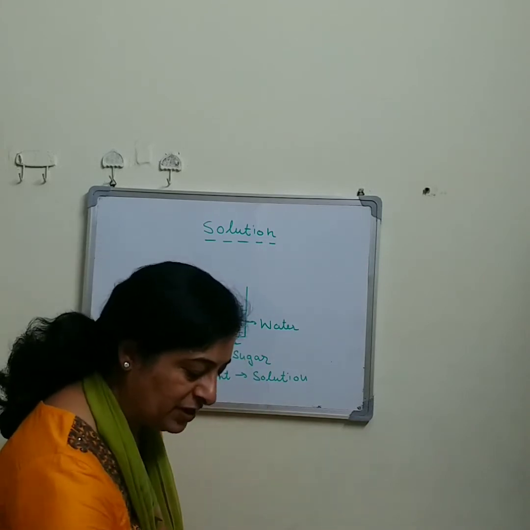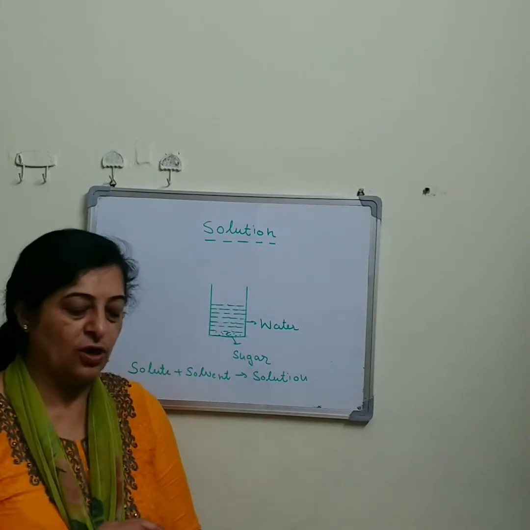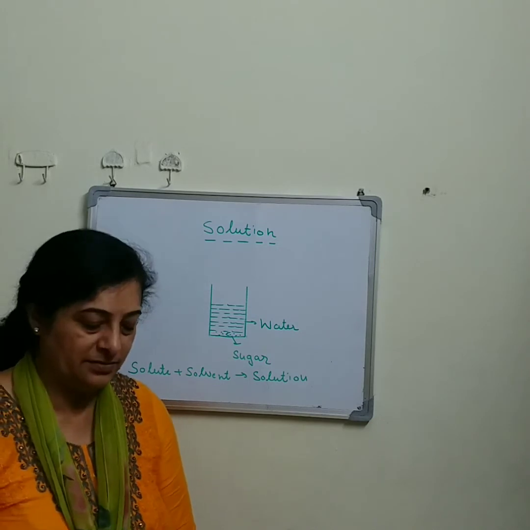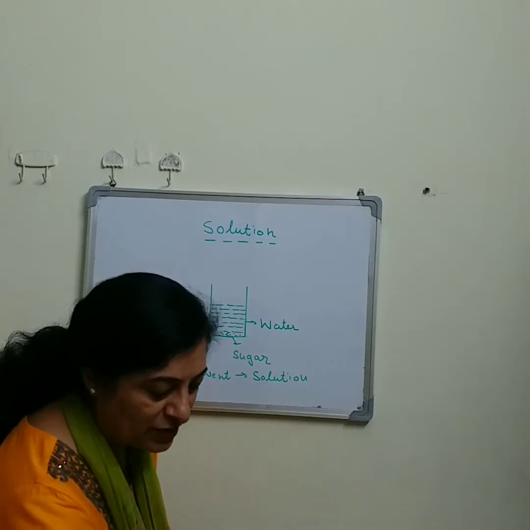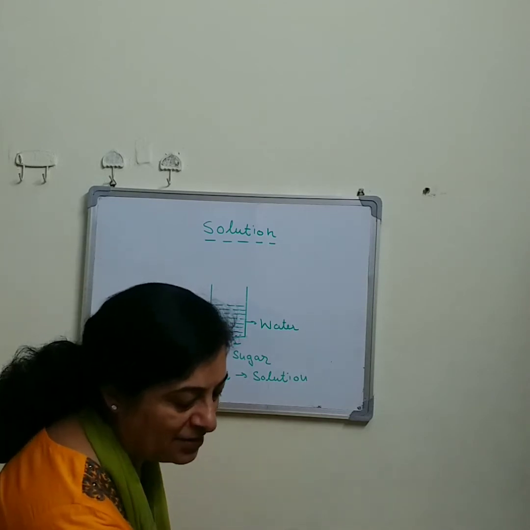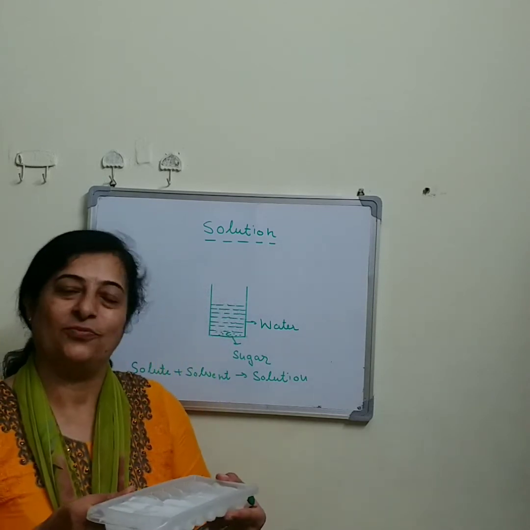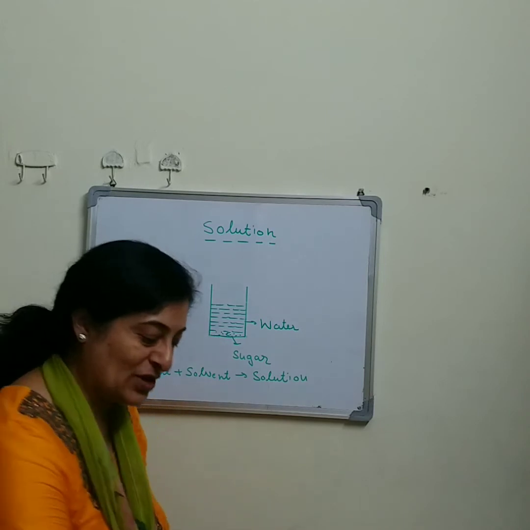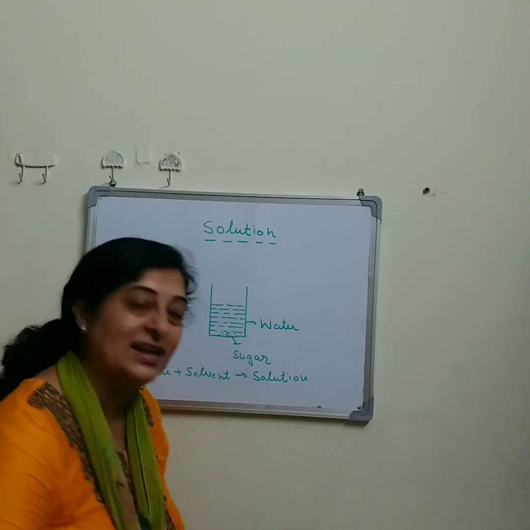After that we need a pinch of salt and sugar, and after that we need a lemon cut into 2 pieces, and we need some ice cubes. So are you ready? Okay, so now we are going to prepare lemonade.